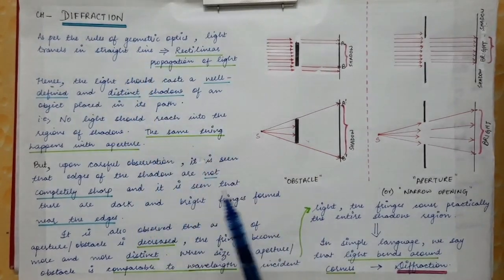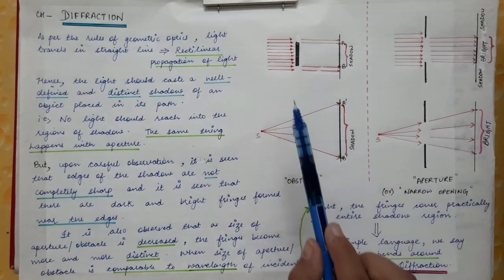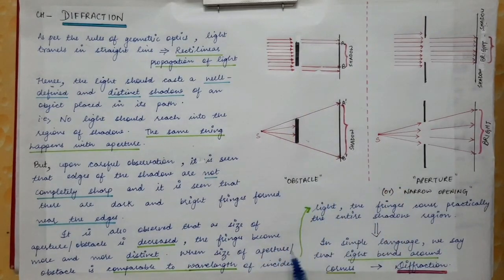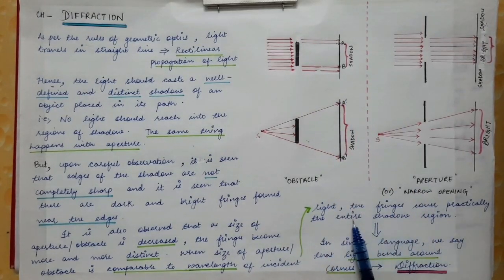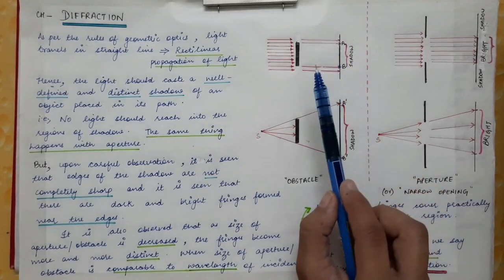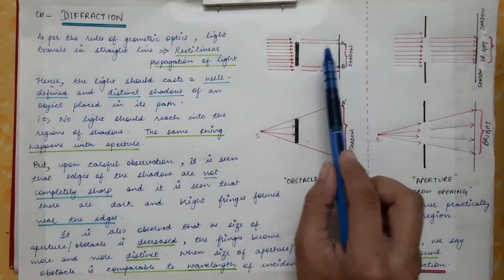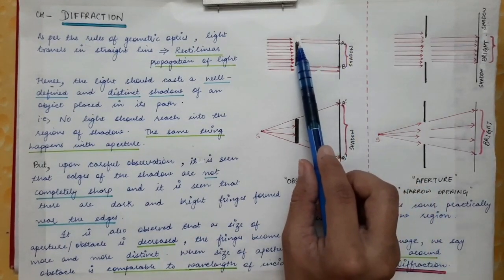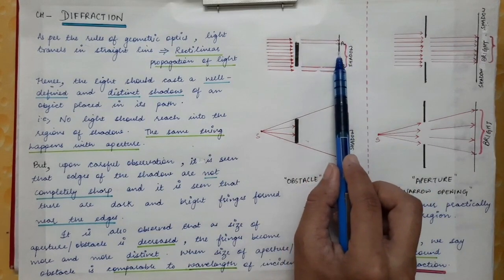But it is seen that when the size of the obstacle or the aperture is comparable to the wavelength of the incident light, the fringes cover the entire shadow region. This shadow region is entirely covered with dark and bright fringes, which means that the light has bent around the corners of the obstacle.